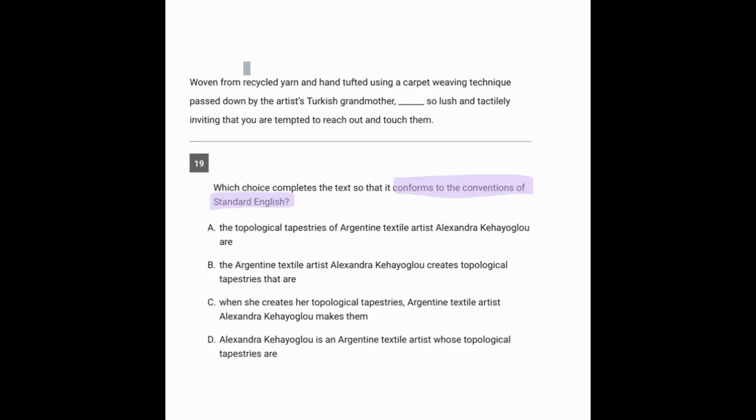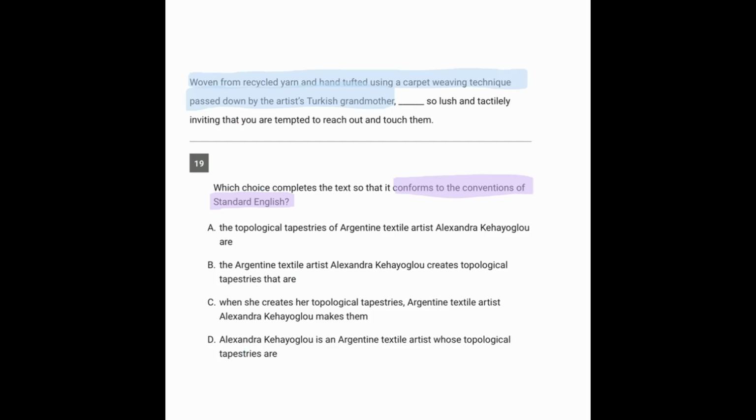Similarly here, what is woven from the recycled yarn and hand tufted using a carpet weaving technique passed down by the artist's Turkish grandmother? So there's a really big modifier there. To make it a clause, it would have to have something like, this thing was woven, subject, verb, this happened. But it's a modifier in its current form. So woven from this yarn and tufted using this technique passed down by the grandmother. So now we need to know, what is it we're talking about that was woven and tufted this way?